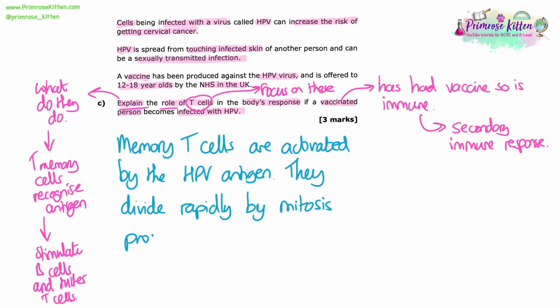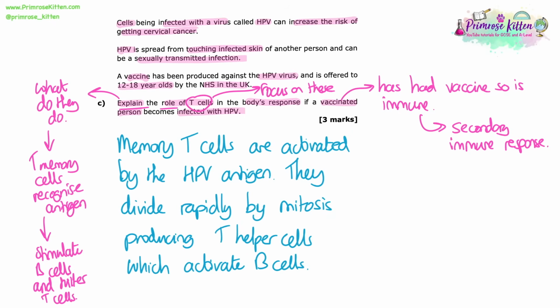So the memory T cells are activated by the HPV antigen. They divide rapidly by mitosis. That's going to produce the T helper cells, which activate B cells. You've got other options in the mark scheme in terms of the other cells that can be activated that can then trigger more of the immune response.